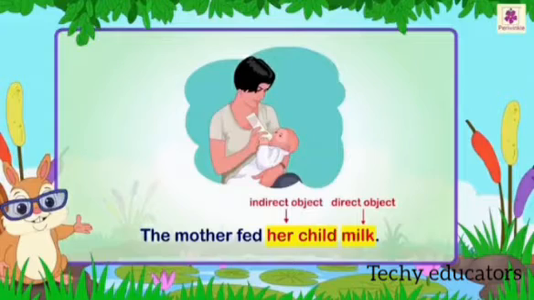Her is the indirect object because it is giving the answer to the question to whom. To whom did the mother feed the milk? She fed it to the child.